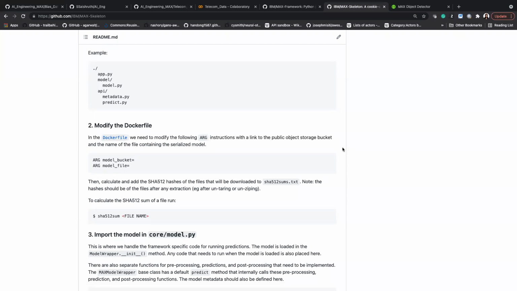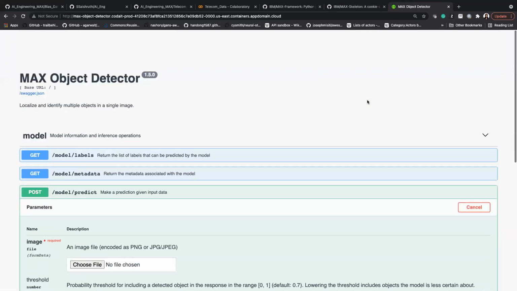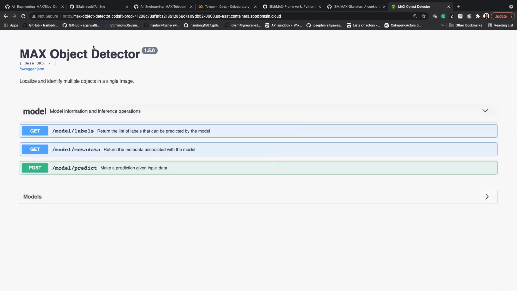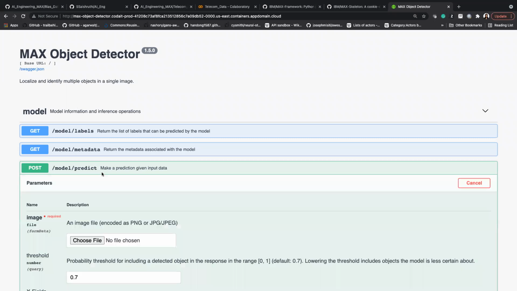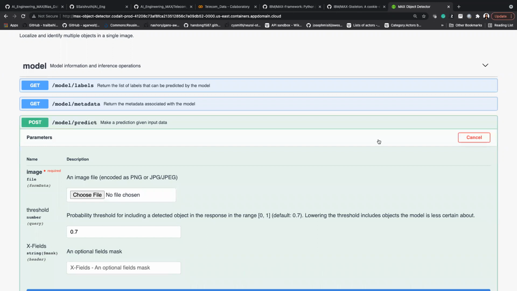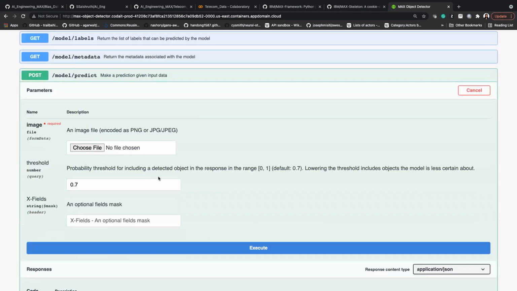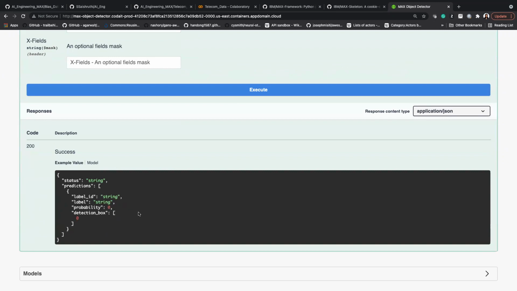Right? So this is the theoretical part, and this is how it's going to look. This is one of our long-running instances. It's an object detector model. What you're going to do is create the customer churn prediction model that we developed a few minutes before, and then try to create it like this, right? Try to have a Swagger UI and create it as a microservice. And this is the endpoint. It's a model predict endpoint. We can choose the file and click on execute, and you're going to get the result.